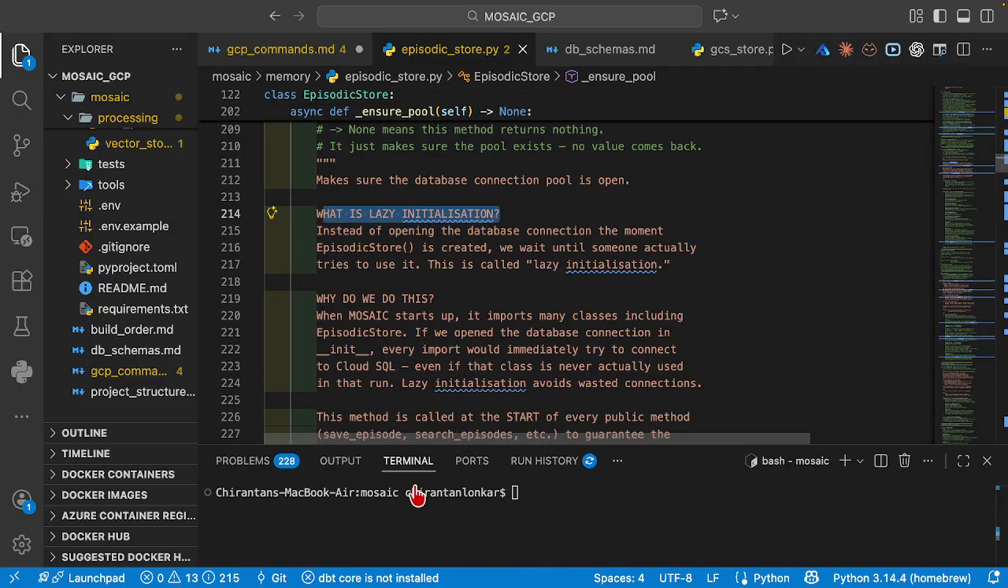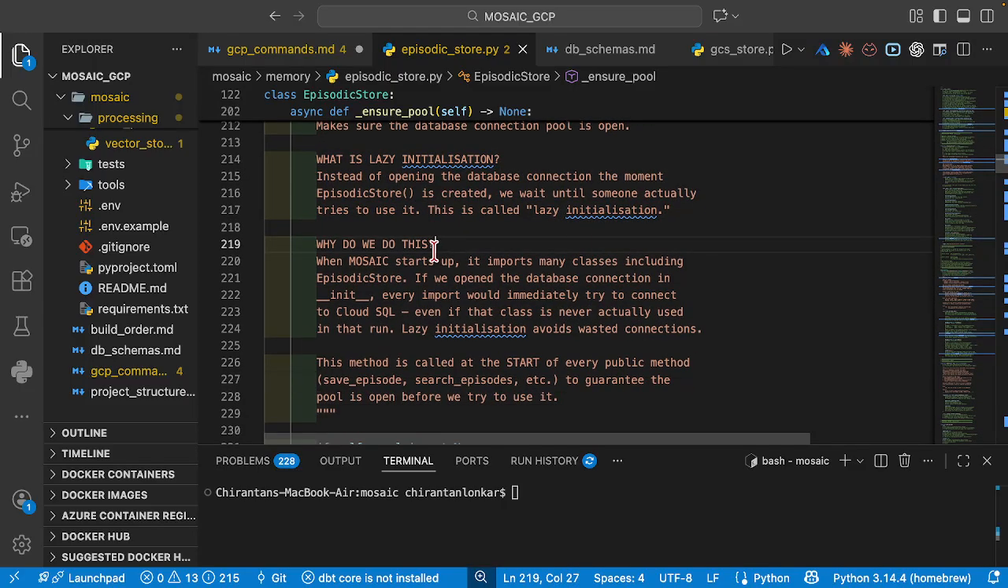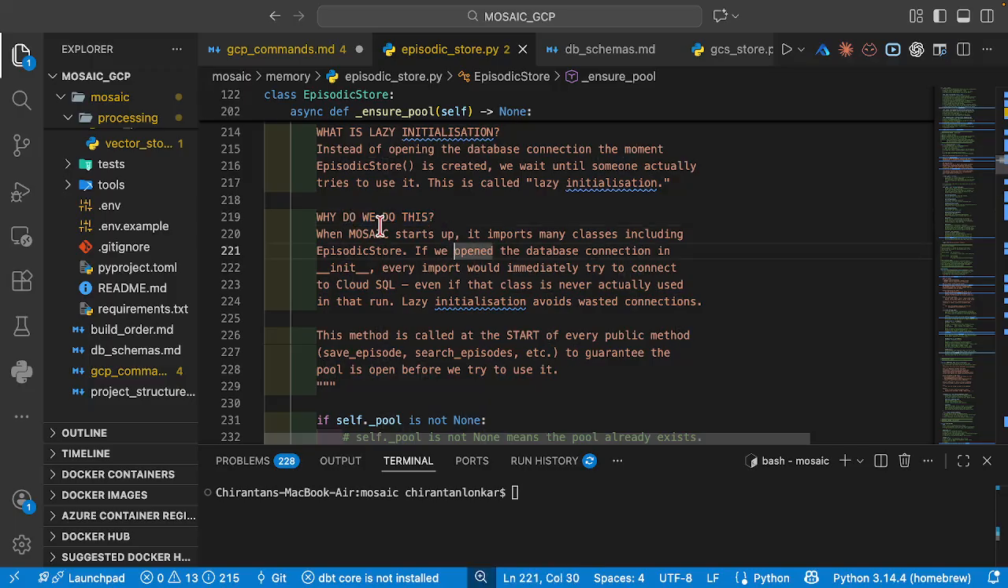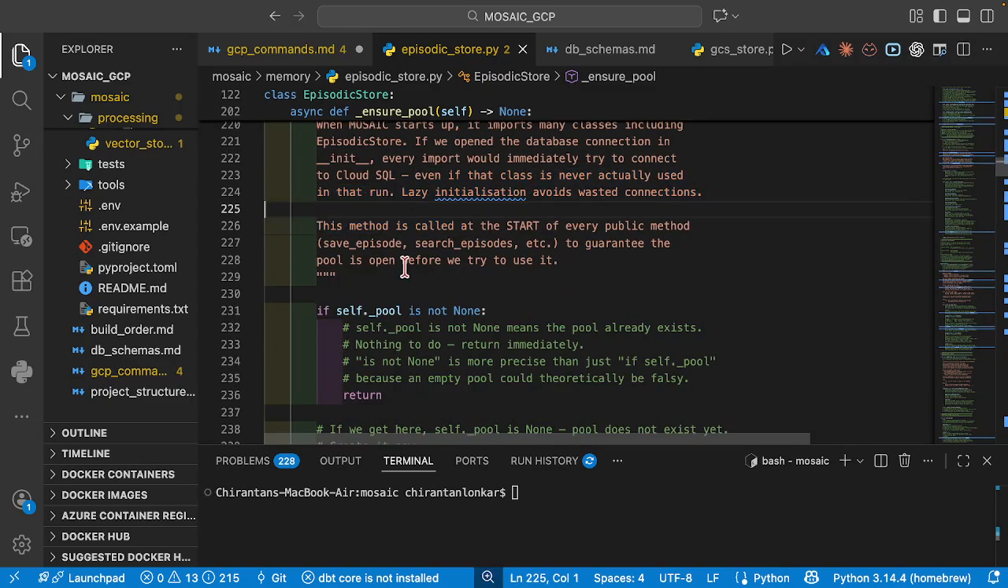We have already discussed that what it does is something called lazy initialization, which means it is only going to open the database connection when someone actually tries to use it. And why do we do this? When the pipeline opens up, it imports many classes including the episodic store. And if we open the database connection in the constructor, every import would immediately try to connect to Cloud SQL, and we don't want that. That is the reason we are doing this.